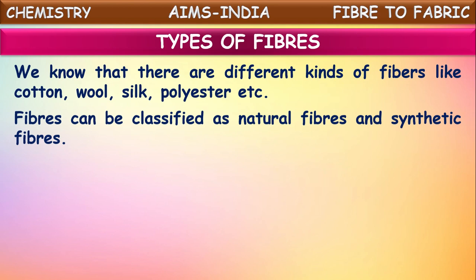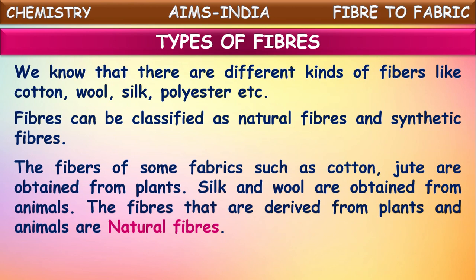Fibers can be classified as natural fibers and synthetic fibers. The fibers of some fabrics such as cotton, jute and even silk are obtained from natural resources. Out of these, cotton and jute are obtained from plants, and some other natural fibers like silk and wool are obtained from animals.